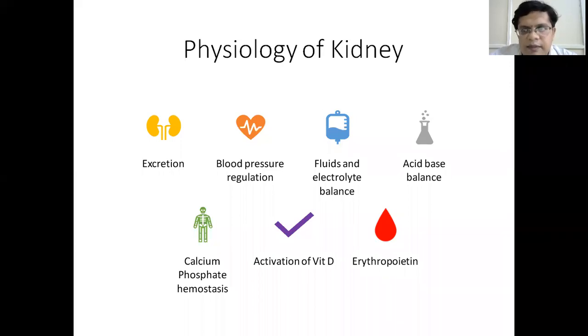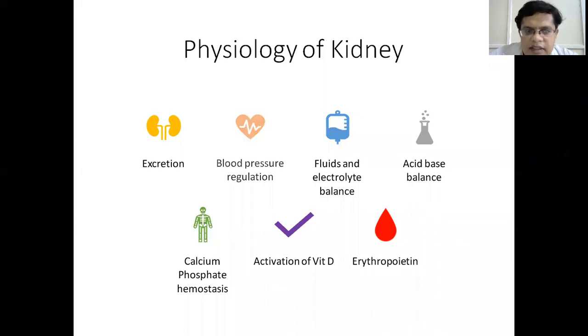So whenever kidney is damaged, it results in accumulation of these molecules in the blood, and the levels of these molecules increase in the blood. So serum creatinine, which is a byproduct of muscle metabolism, and urea, which is a product of protein metabolism, accumulate in the body when the excretion function of the kidney is defective.